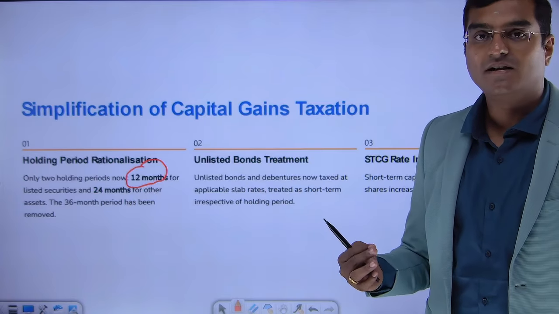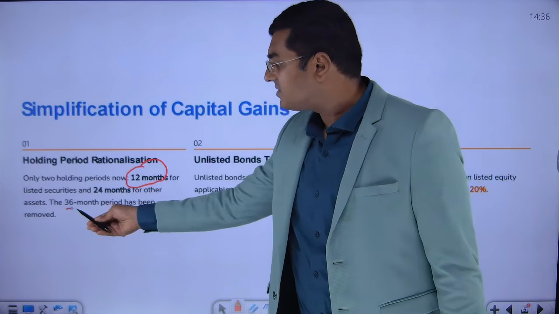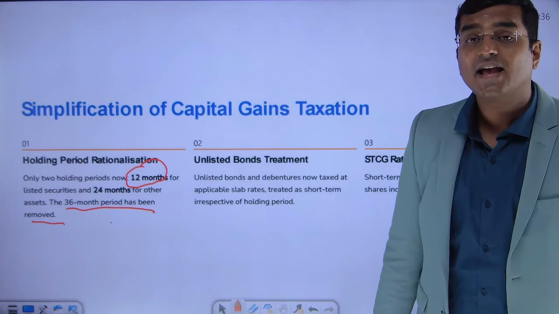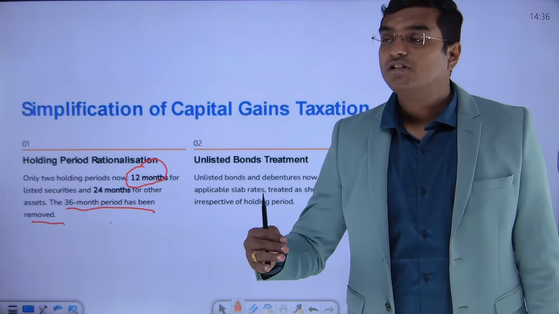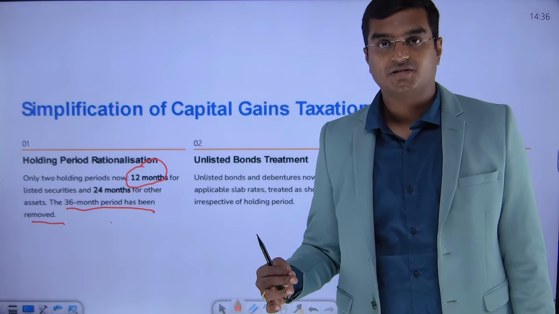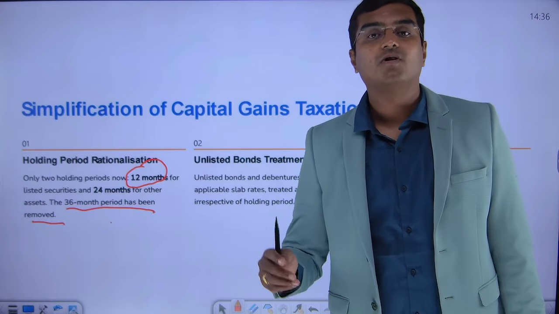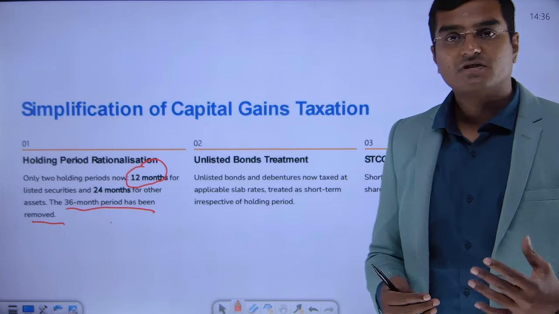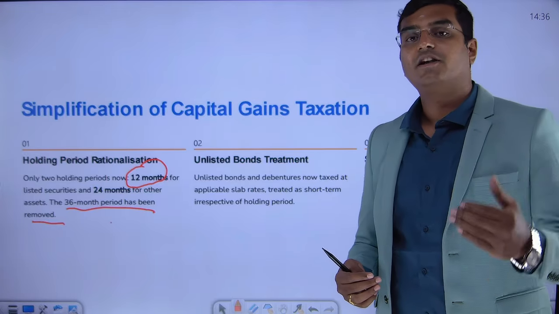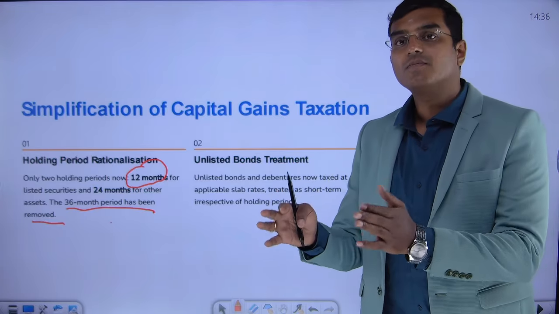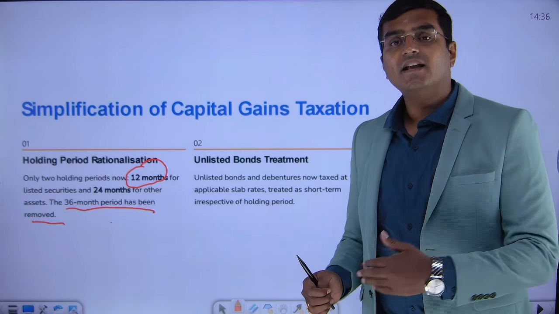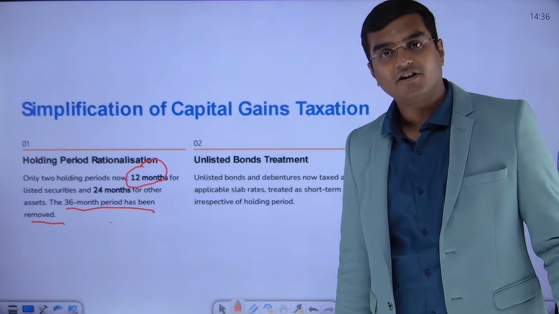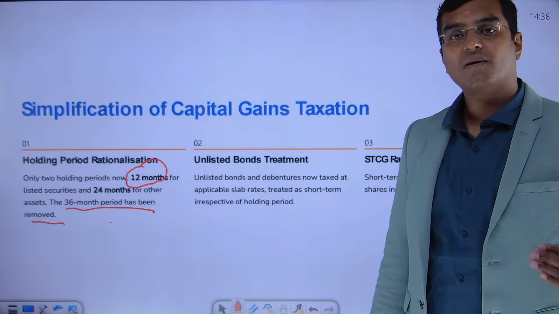In the new amendment, the 36-month concept has been removed. Any asset that is held for more than 2 years, that is 24 months, is called a long-term held asset. Any gain on something sold beyond 24 months is called long-term capital gain. Any gain earned when an asset is sold within 24 months is called short-term capital gain.